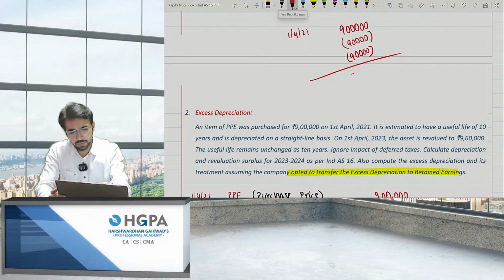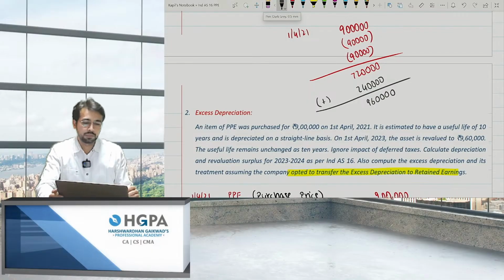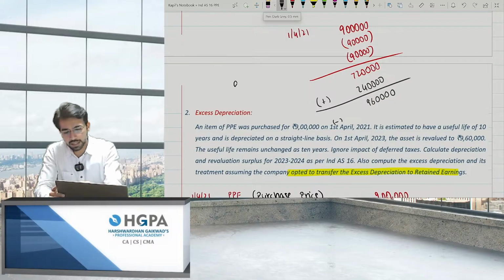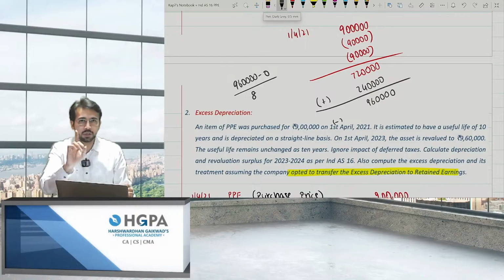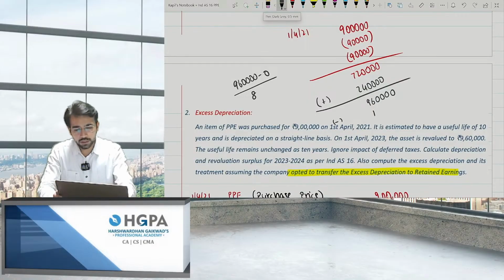So the value comes to 720. Now, what you did is you revalued upward by 240. That is, you made it 960. 2 years was the depreciation, right? What will be the depreciation for the third year? Obviously, it will be 960 minus scrap divided by useful life remaining, 8 years, not 10 years, right? And the depreciation comes to 1,20,000.